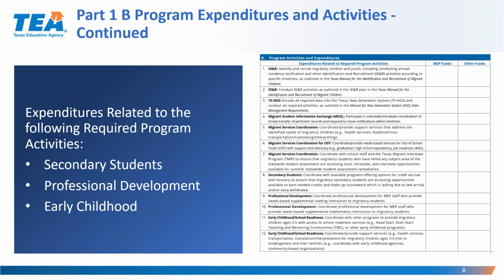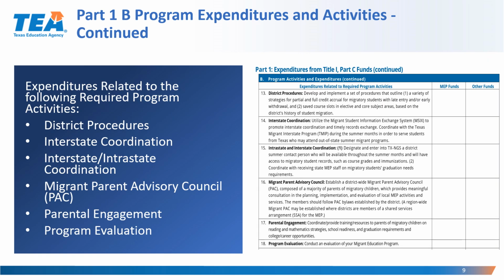Additional activities also include secondary students, professional development, early childhood. Activities also include district procedures, interstate coordination, Migrant Parent Advisory Council or PAC, parent engagement, program evaluation.